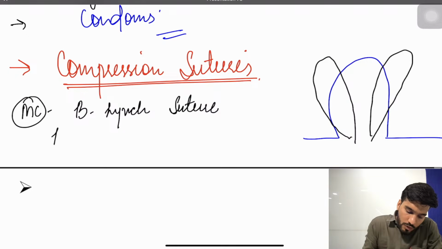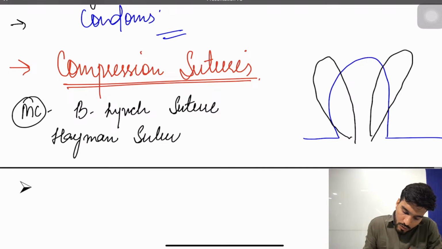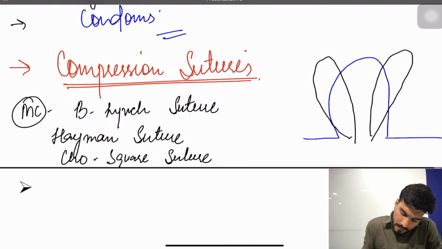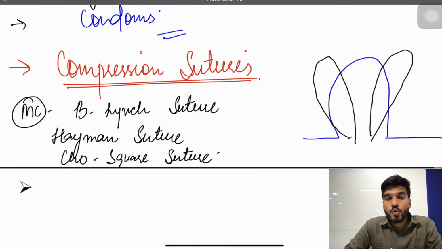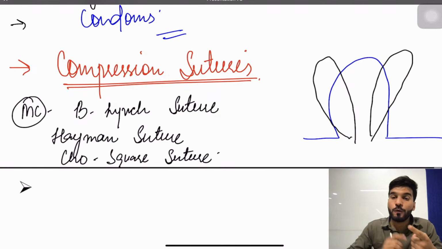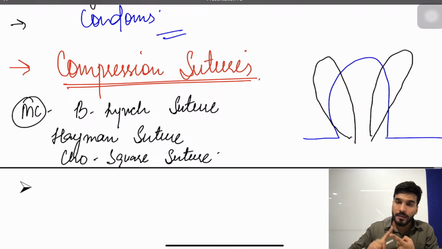So we also use the Hayman suture, the square suture, or the Cho suture. These are all the compression sutures that we use in order to stop the bleeding. So first AMTSL, then medical management, then mechanical compression, then surgical compression.